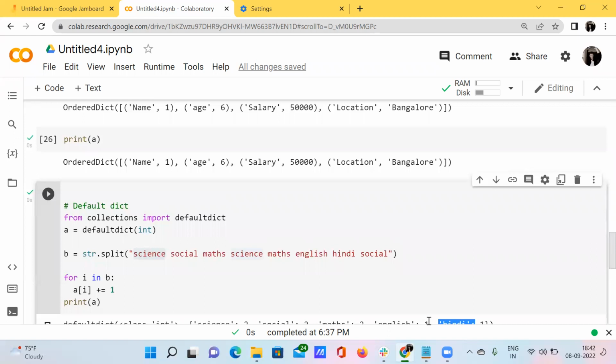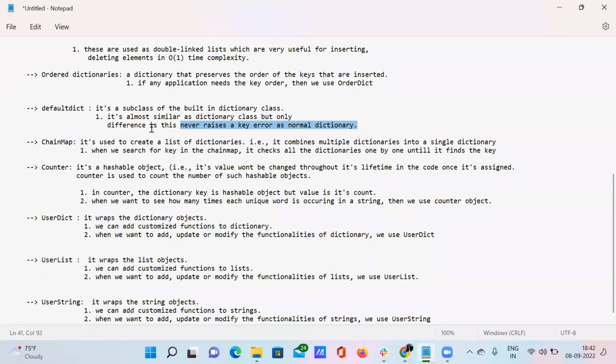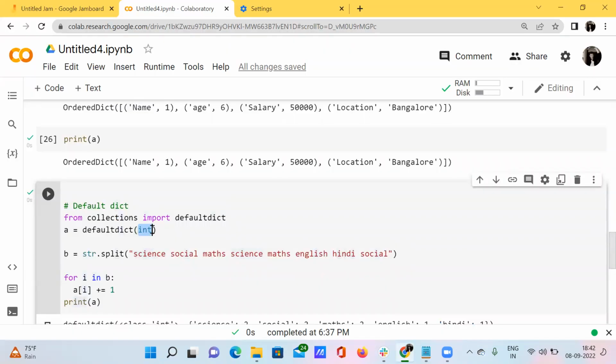Just look at here, why are we actually using default dictionary? Because we are passing the default keyword, int keyword, inside this particular function default dictionary.